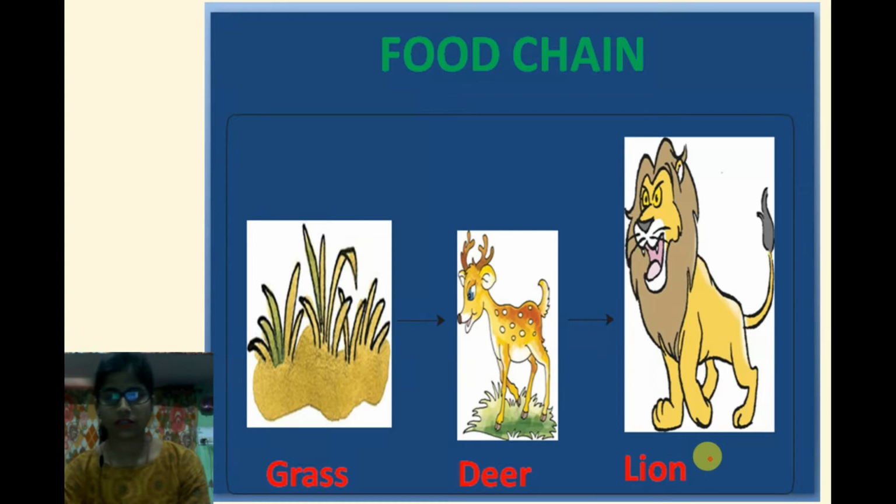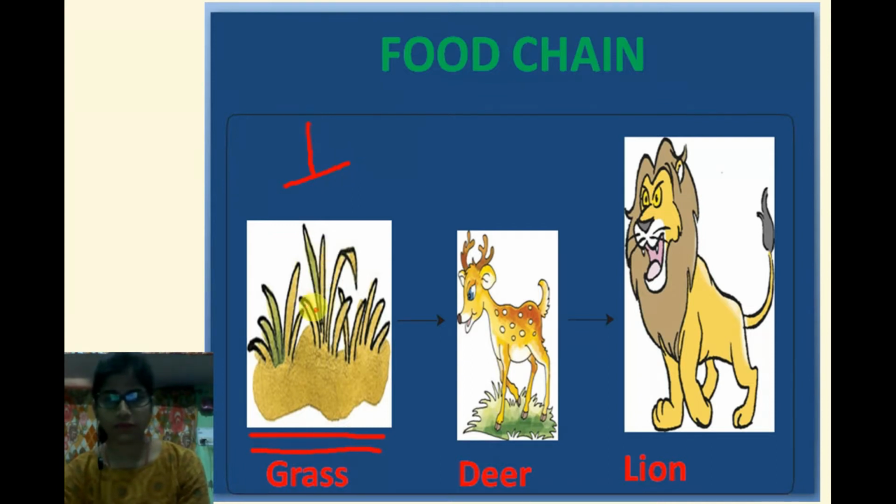What is a food chain? A food chain shows how living things depend on each other for food. A plant is called a producer. What are producers? Producers are living things that can make their own food. They can create their own food. So a plant is always the first level of any food chain.